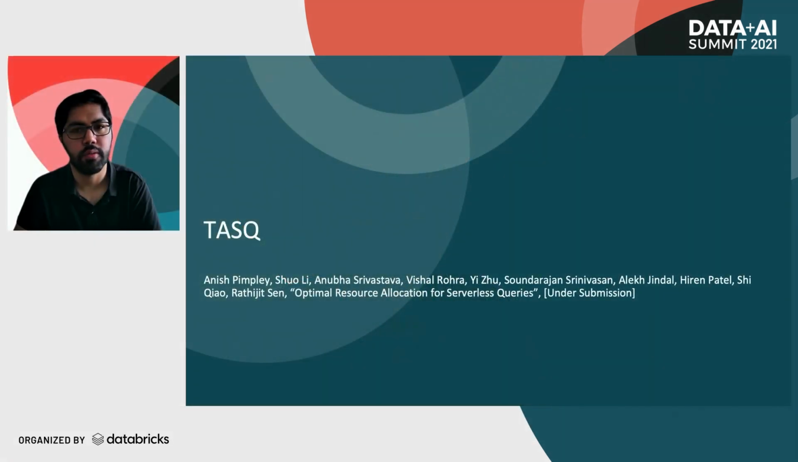Thanks, Saratajit. My name is Vishal Rohra, and I'm a software engineer at Microsoft. Let me walk you through our project TASQ, which is short for token allocation for serverless queries. The previous project, AutoToken, focused on eliminating overallocation for recurring jobs. This project aims for a more aggressive resource allocation strategy, which we call tight allocation.